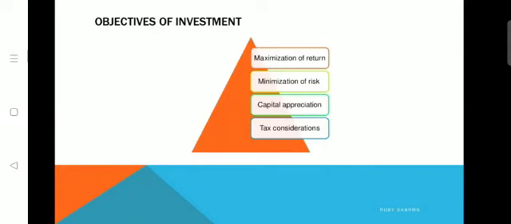Investment always depends on the future. So under uncertainty, how can you earn your returns without facing a higher rate of risk, with a lower level of risk? That will be the main objective they consider.